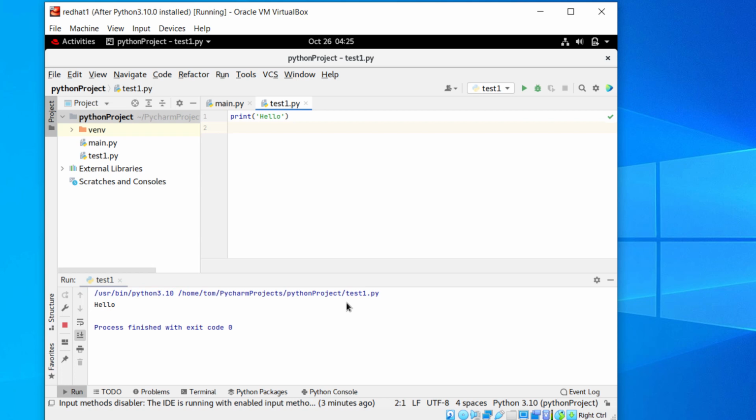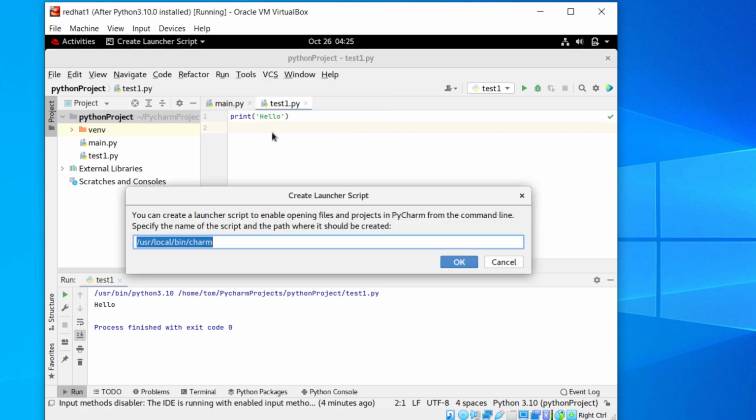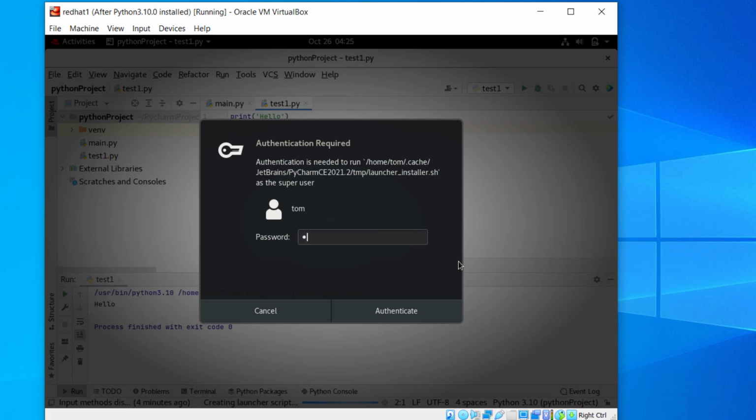Pycharm provides a simple way to create a launcher script, as well as a desktop icon. Click Tools. These two options can generate the command line launcher script and the desktop icon. First, create the command line launcher script. After that, we can open Pycharm by typing the name charm from the command shell. Authentication is required for the launcher script.